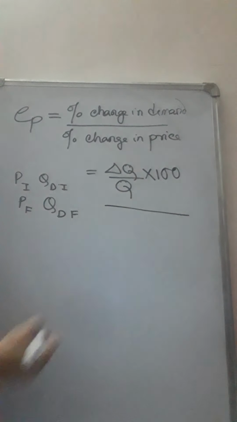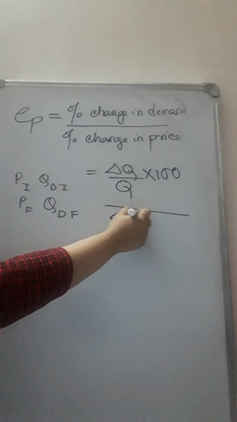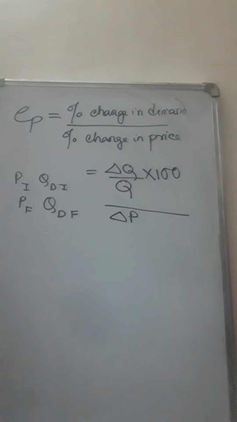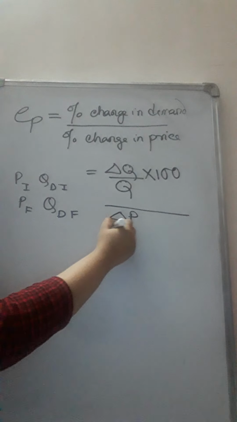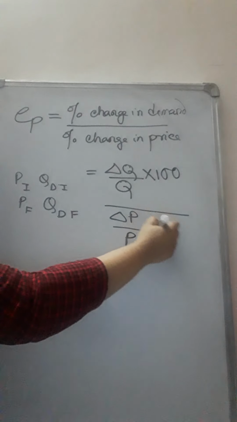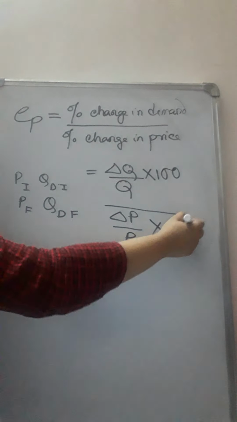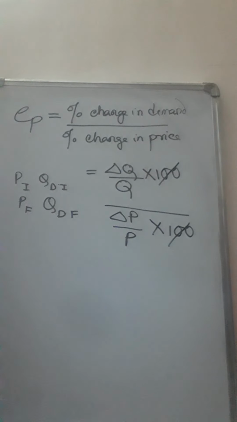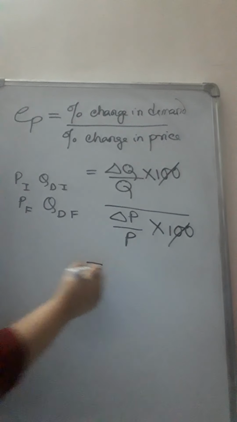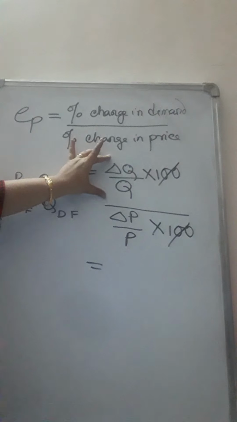Similarly, how to measure percentage change in price? Change in price that has occurred, final minus initial, divided by the original price, that means the initial price before the change, into 100. Now 100 and 100 will get cancelled, top and bottom. Now this turns into a fraction.